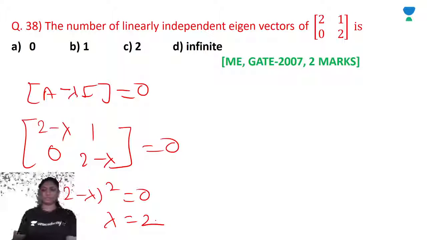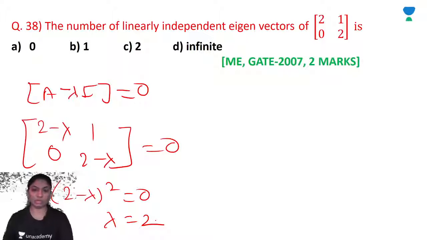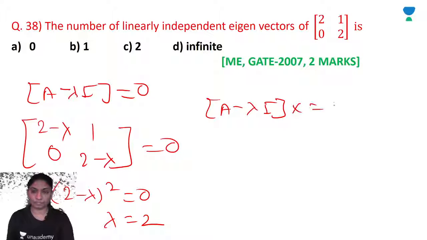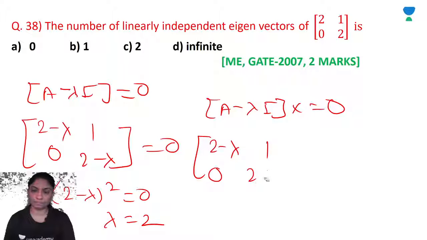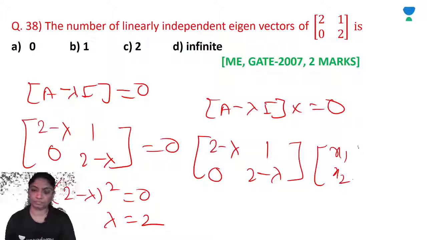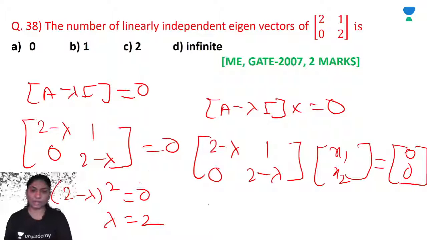So lambda is equal to 2. Right? Now consider the eigenvalues here. A minus lambda I is equal to 0, 2 minus lambda, 1, 0, 2 minus lambda. Now put lambda is equal to 2.